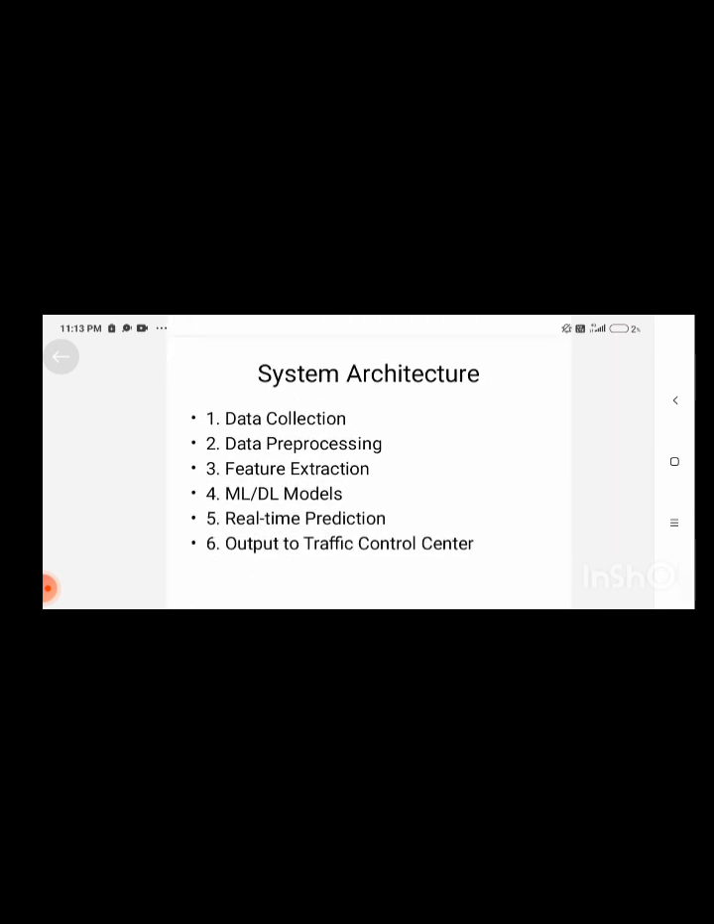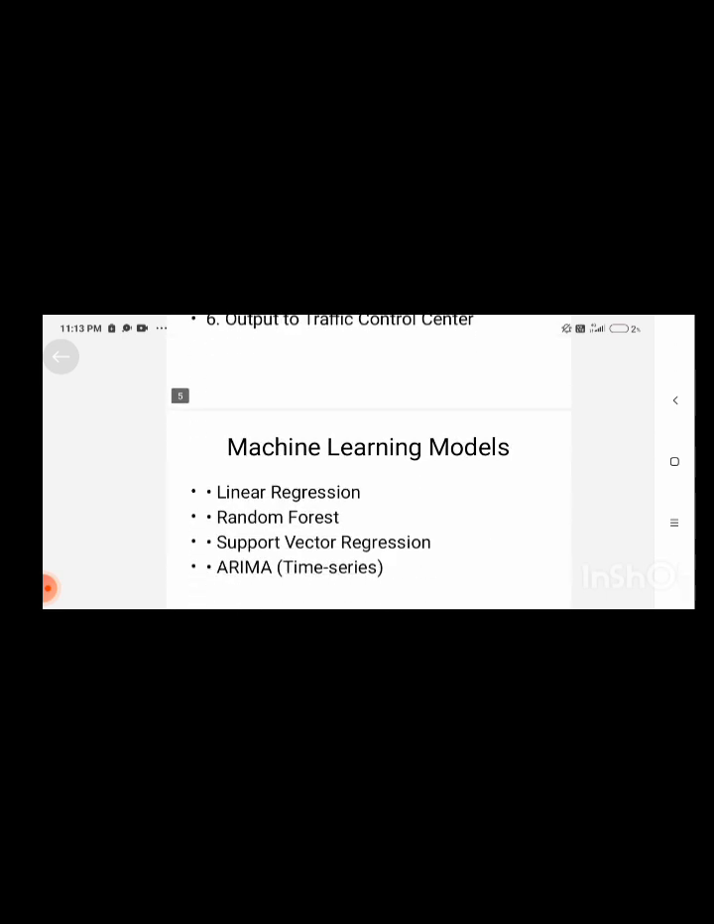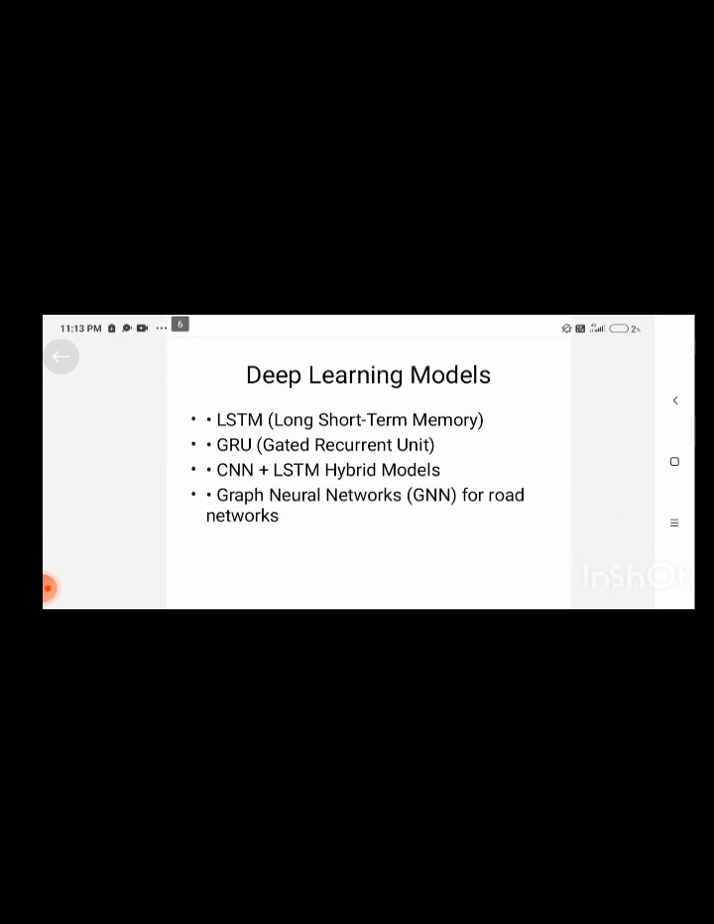Next, system architecture: data collection, data processing, real-time prediction, output to the traffic control center, and so on. Machine learning models: linear regression, random forest, support vector regression, and so on. Deep learning models: long short-term memory, gated recurrent unit, hybrid models,